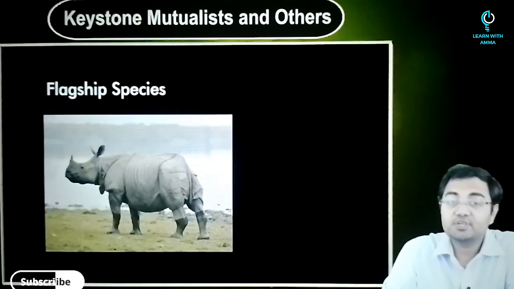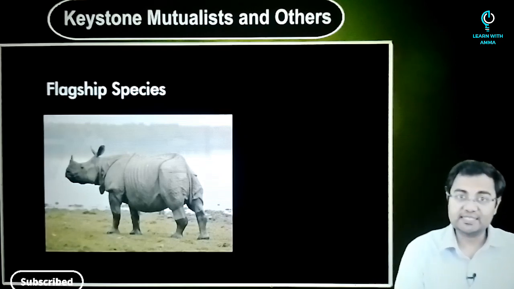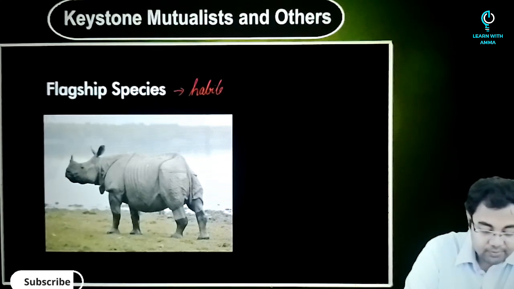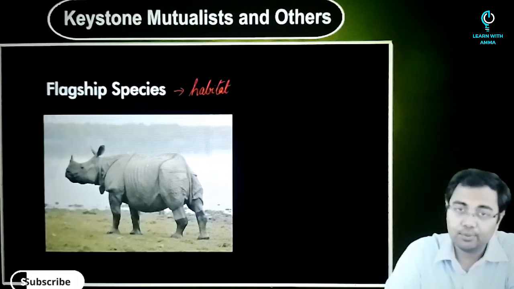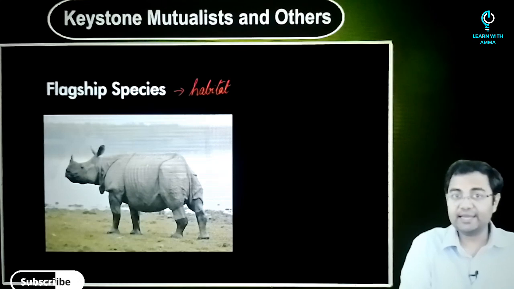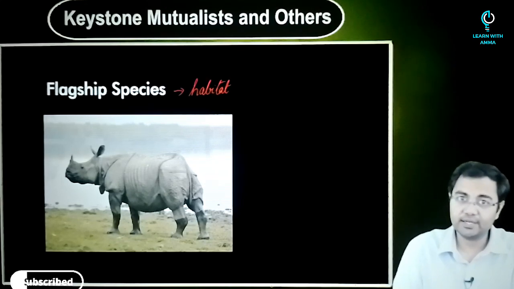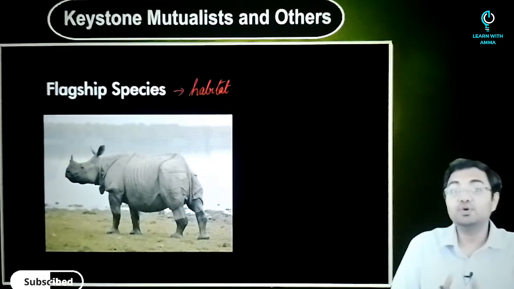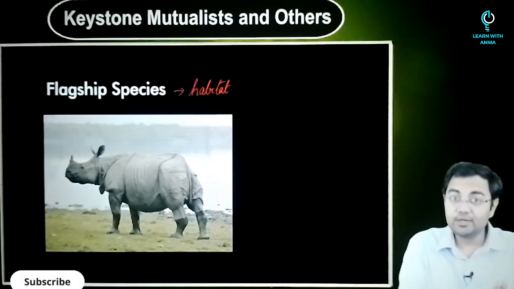Then after that you have something called a flagship species. And when we talk about flagship species, these are species which are very important, or hold a value for the habitat in which they live. The example that you see here is a one-horned rhino. And a one-horned rhino for the northeastern region of India in Assam, where they are found, is very important. They give the whole importance to the ecosystem of that area, and that's why they are very much tied to that region.